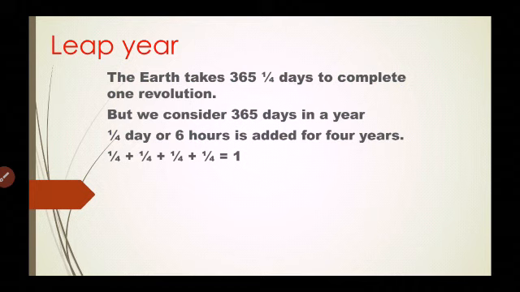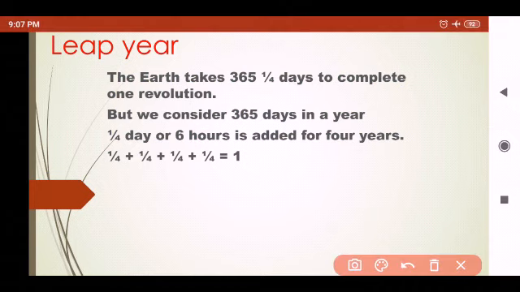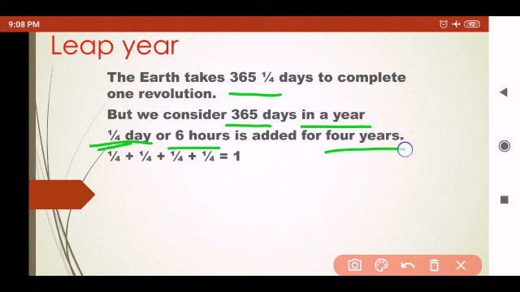The next is the leap year, beta. Now students, you know that our earth takes 365 and 1/4 days to complete one revolution, but we consider only 365 days in 1 year. So that remaining 1/4 day, which is 6 hours, is added over 4 years.